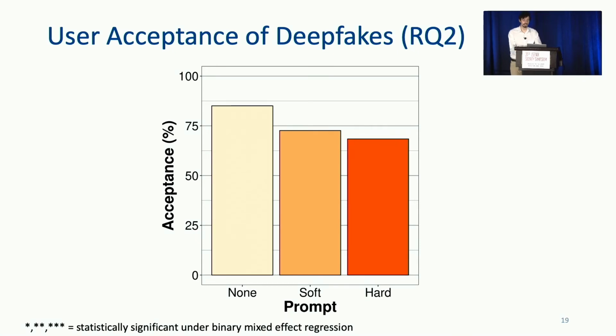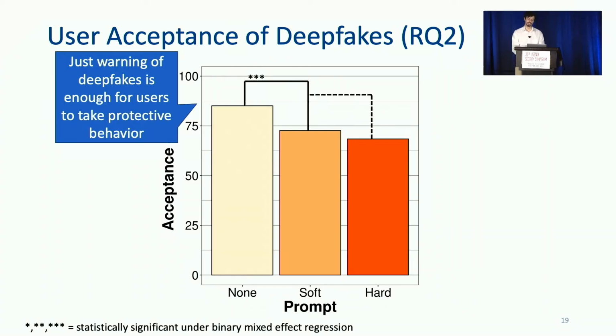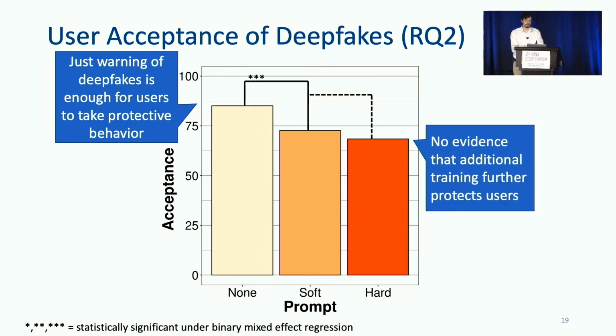By plotting the acceptance rates by the prompt users are exposed to, we can see the rough trends of this type of intervention. In particular, we find that the soft intervention of warning participants of deepfakes' existence is enough for them to significantly decrease their acceptance of profiles. But interestingly, we find that compared to the soft prompt, the hard prompt didn't significantly further decrease the acceptance of user profiles. This may imply that a soft nudge is enough for users to begin to protect themselves from these types of threats.